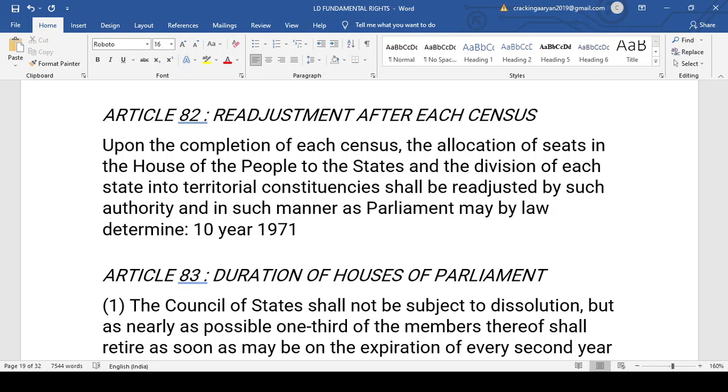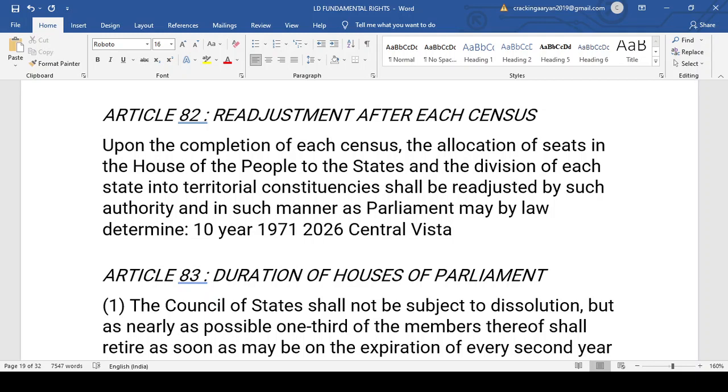Okay, and it was made by an amendment that we will be discussing when we discuss the amendment, that this 1971 census will be taken into consideration up to 2026. After 2026, the 2021 census will be taken into consideration, as a result of which the government has introduced the Central Vista, a very controversial issue. Those of you who were in CLAT 2020 must have read about the Central Vista issue, the Delhi High Court judgment, the Supreme Court judgment.